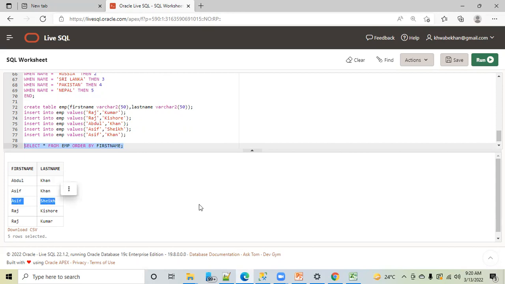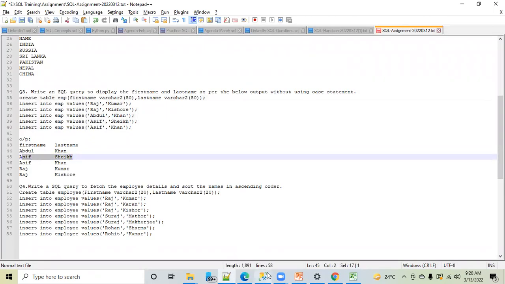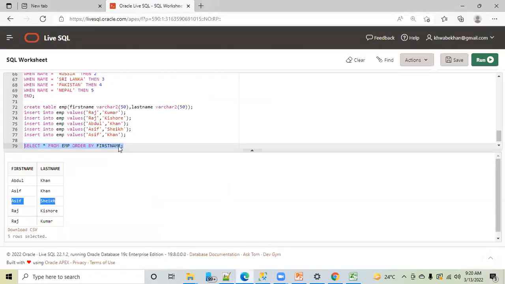But if you see the question, the requirement was that they want Asif Sheikh displayed before Asif Khan, correct? So what to do? I observed that there is a pattern. They want last name sorted in descending order because S will come after K, correct? So what I will do here is write a comma, last name, descending.